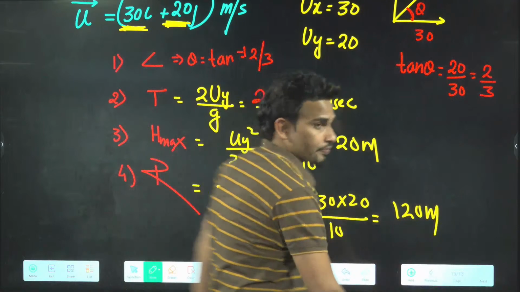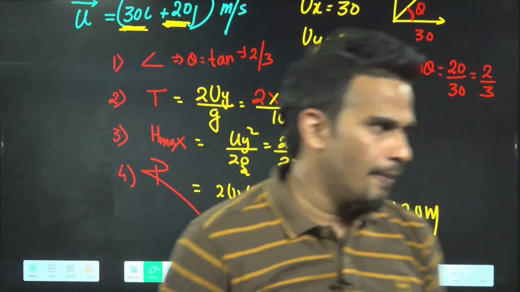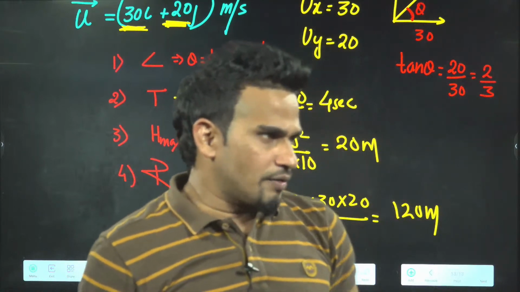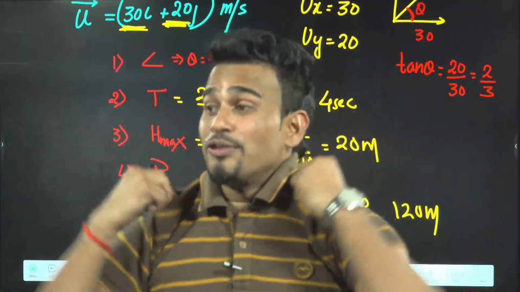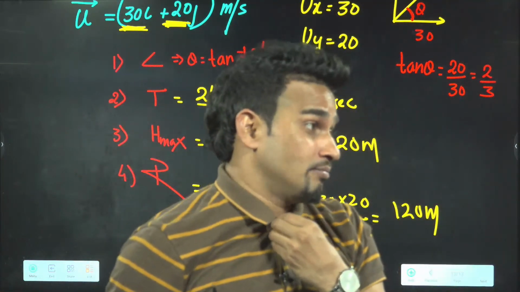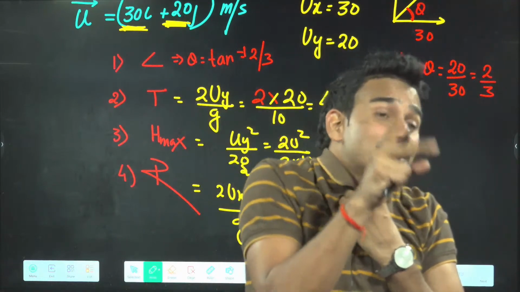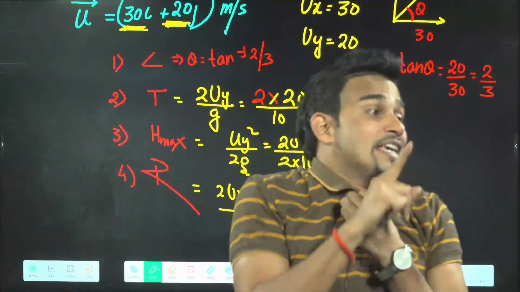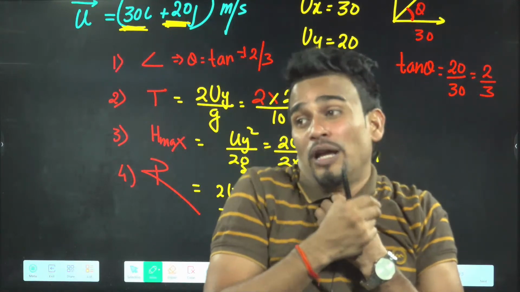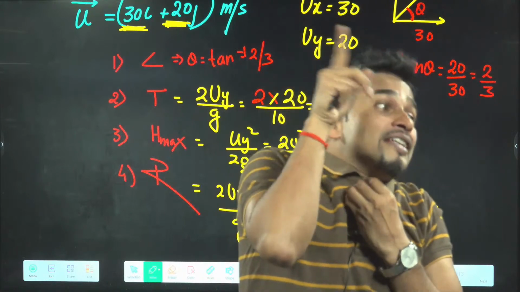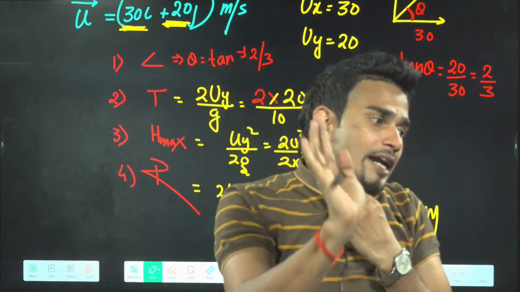Understood? Yeah, Priyanka, very good. Gagandeep, very good. Joshita, very good. Aswak, very good. Suhas, very good. This is what I was saying to you, demand and supply. Here supply was of ux and uy, so demand was of the second formula. In the previous question, supply was the angle, so demand was of the first formula. Done.